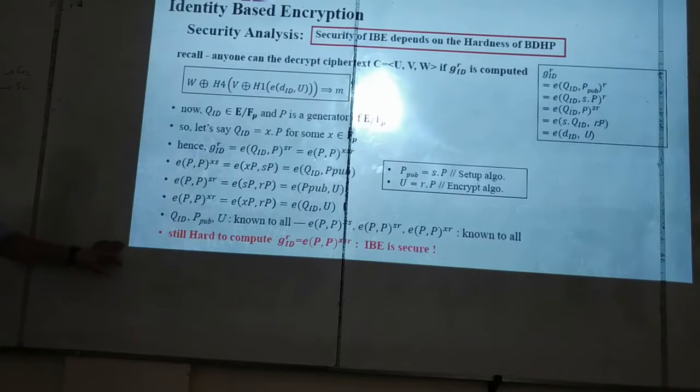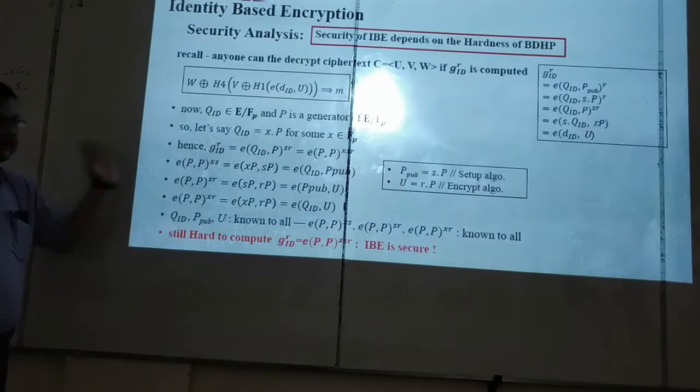See why the adversary cannot calculate it? Because the adversary does not know either X or S or R. If the adversary or anyone knows any one of these three items, X, S and R, it will be able to calculate this thing. Now S is the master secret of the PKG. So PKG is able to calculate everything.